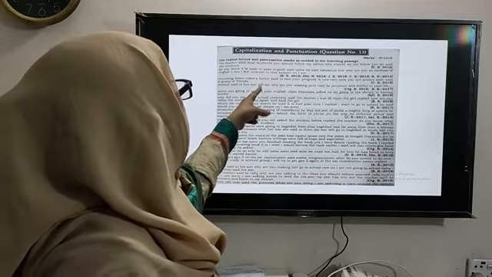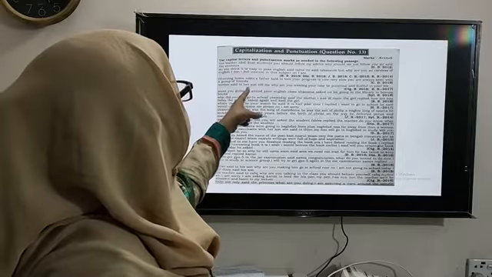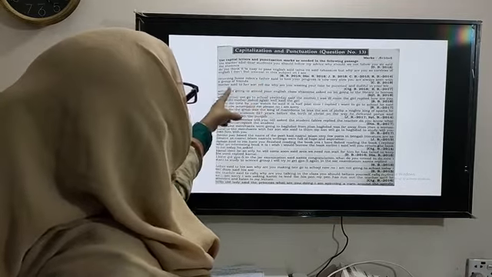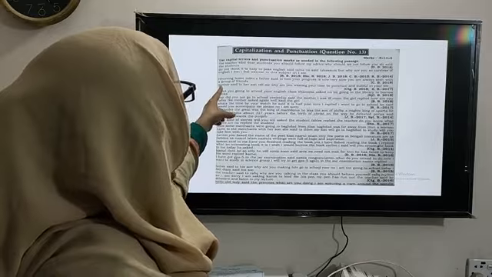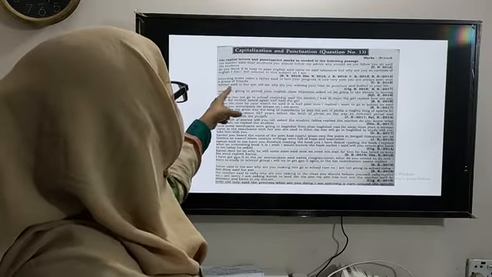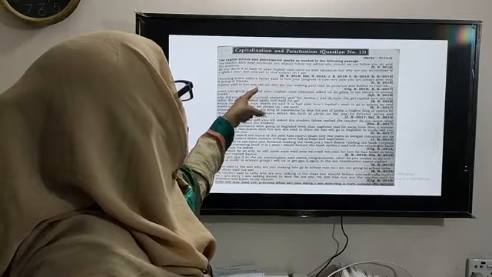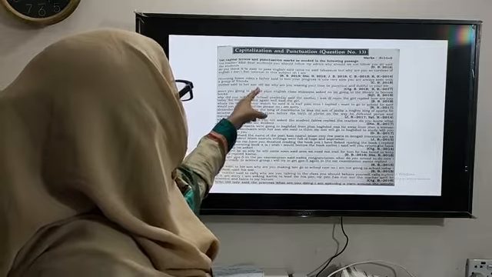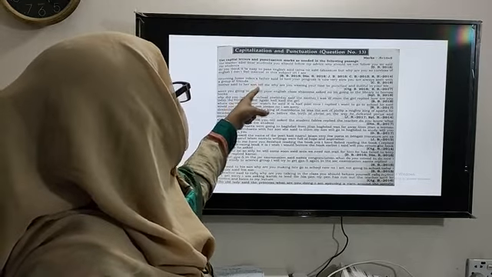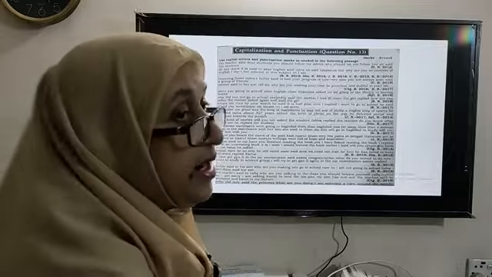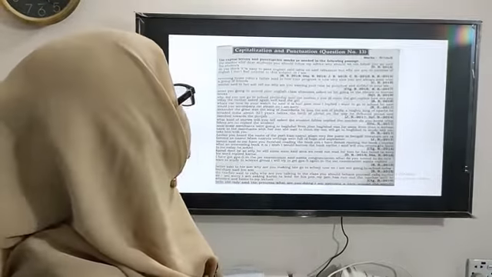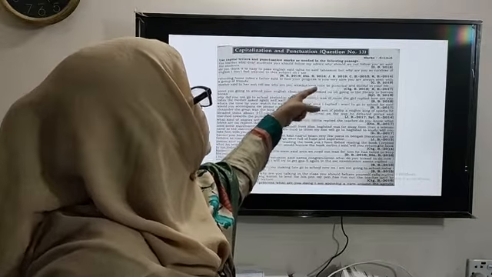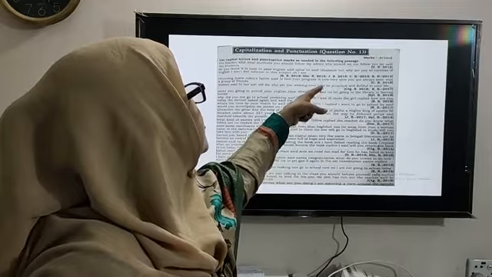Here, the portion of the sentence which ends before the speech: so, mother said to her son. M will be capitalized as it is the first word of the sentence. Said to her son. There will be a comma, and then "Tell me why you are wasting your time." So it will be within inverted commas. The inverted comma starts here. T will be a capital letter as this is the first letter within the quotation mark. Tell me, why are you wasting your time? As it is a question, there will be a question mark after time.